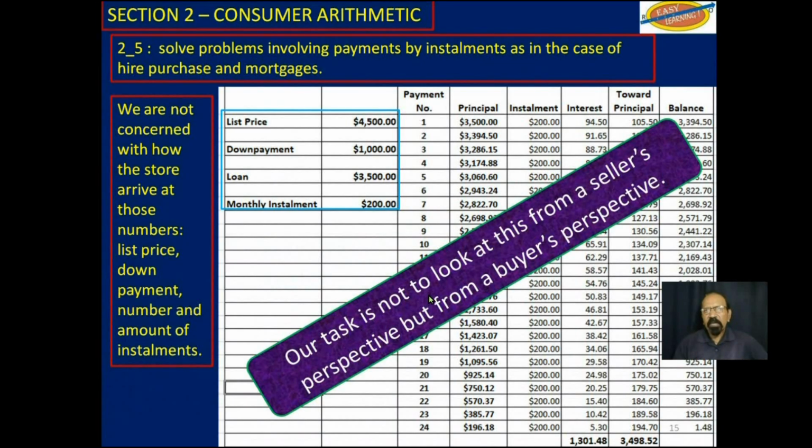But that was looking at it from the seller's perspective. Now, I think what CXC wants you to do is to look at it from the buyer's perspective. But just make sure that if you see a table like this, you can read it. So let's go on to the buyer's perspective.